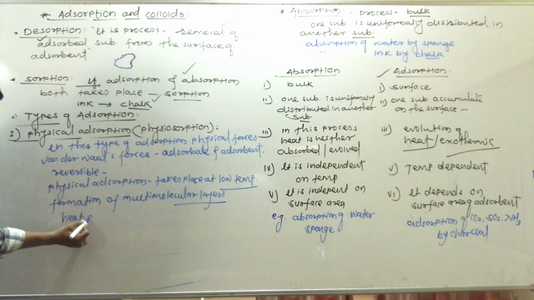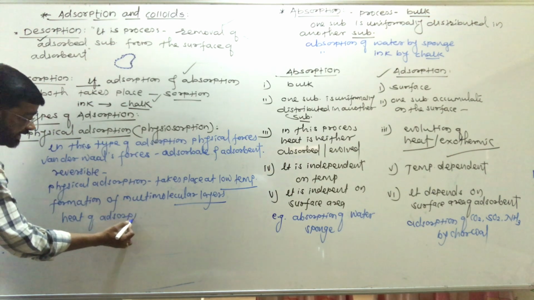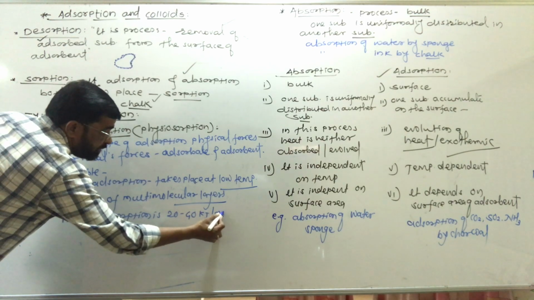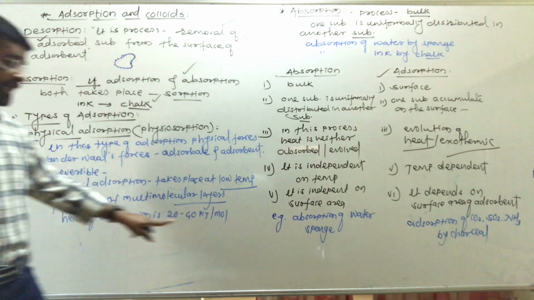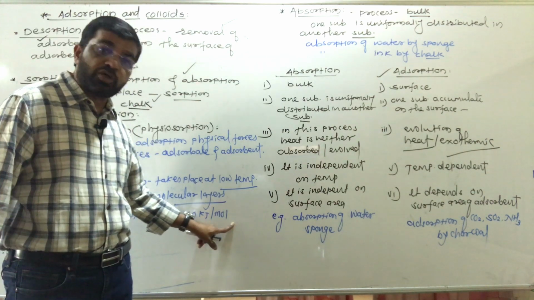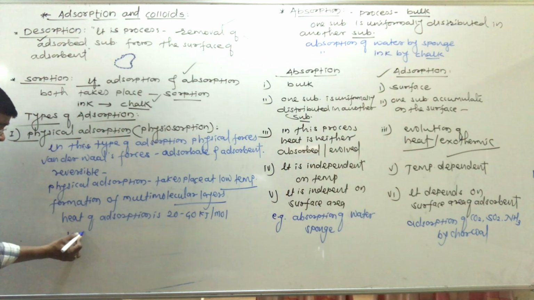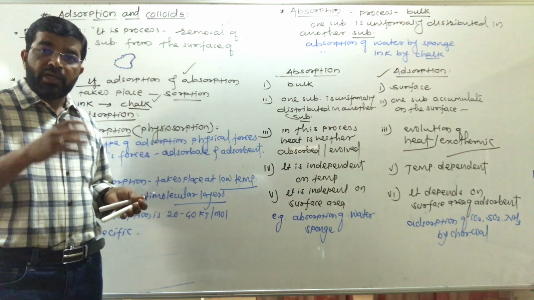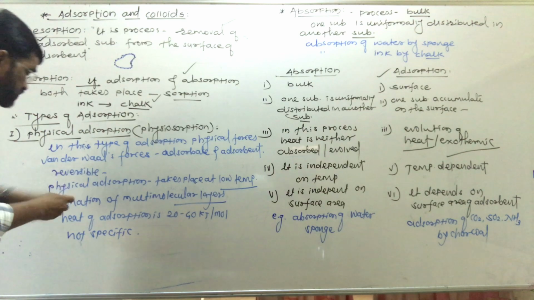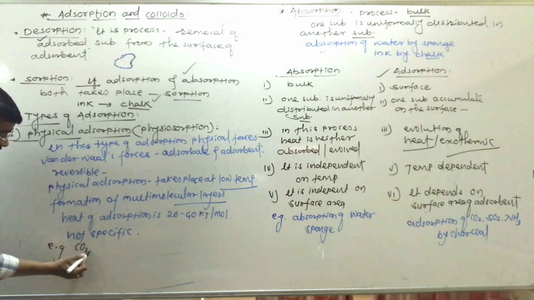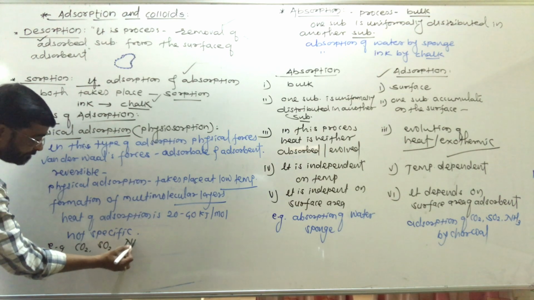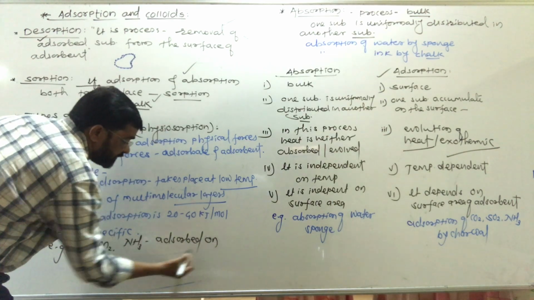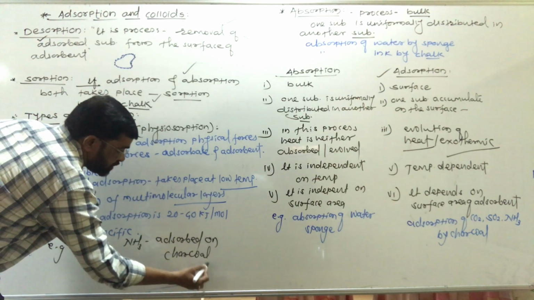The heat of adsorption is 20 to 40 किलोजूल पर मोल, लो हीट ऑफ एब्जॉर्प्शन। इसमें हीट ऑफ एब्जॉर्प्शन कम है। फिजिकल एब्जॉर्प्शन इज नॉट स्पेसिफिक, ये स्पेसिफिक नहीं है। Any adsorbate gets adsorbed on the surface of any adsorbent. For example, carbon dioxide, sulfur dioxide, ammonia, chlorine get adsorbed on the surface of charcoal, so that is not specific.